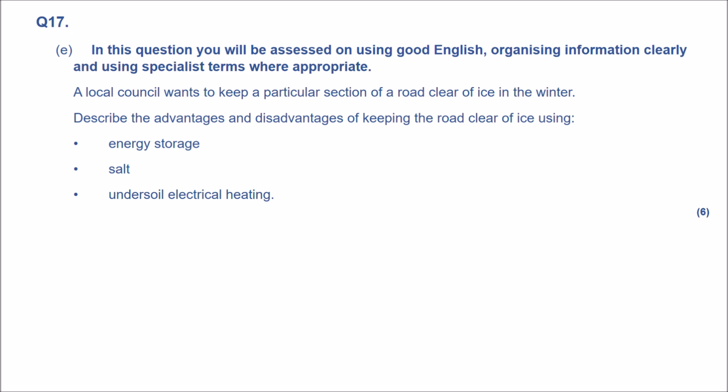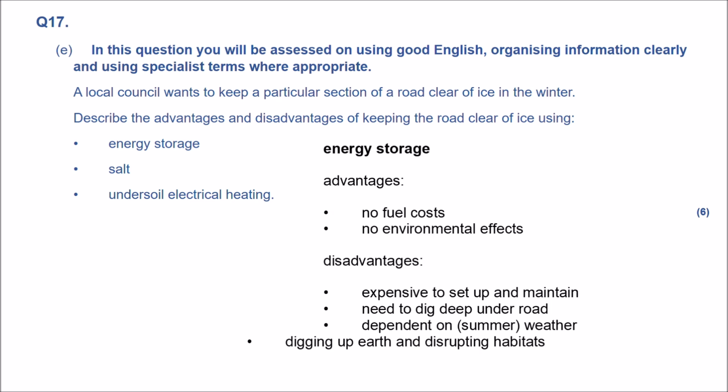Question 17. A local council wants to keep a particular section of a road clear of ice in winter. Describe the advantages and disadvantages of keeping the road clear of ice using energy storage, salt, or undersoil electrical heating. There are 3 different possible ways. Let's see which one is the best.